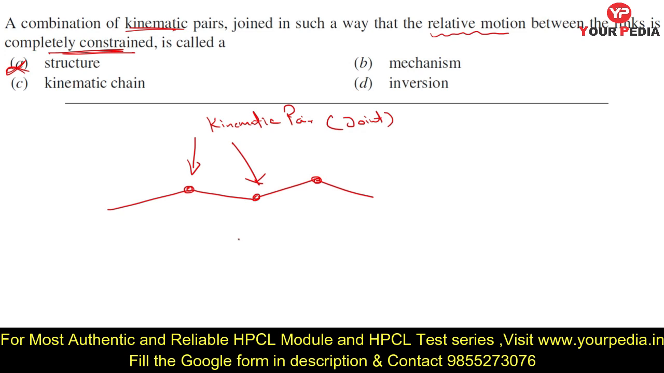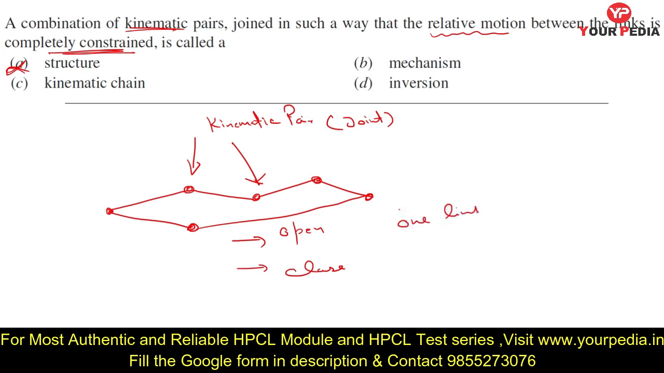Now a kinematic chain is again of two types, open chain and closed chain. If the first and last links are connected, it is called a closed chain. If these links are not connected, then it is called an open chain. If it is given in the question that one link is fixed, and motion is possible in one direction or is completely constrained, then we can say it is a mechanism. But here it is not given that one link is fixed, so it is also not a mechanism.